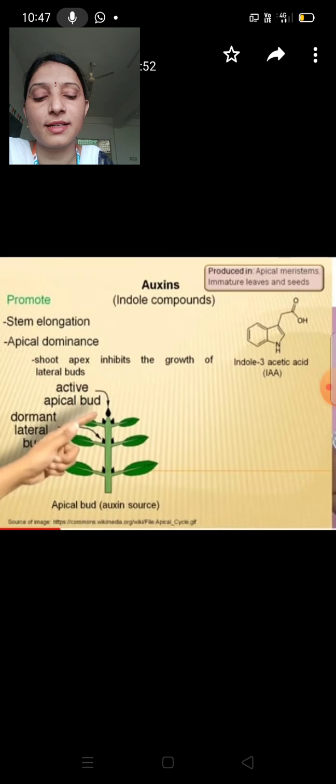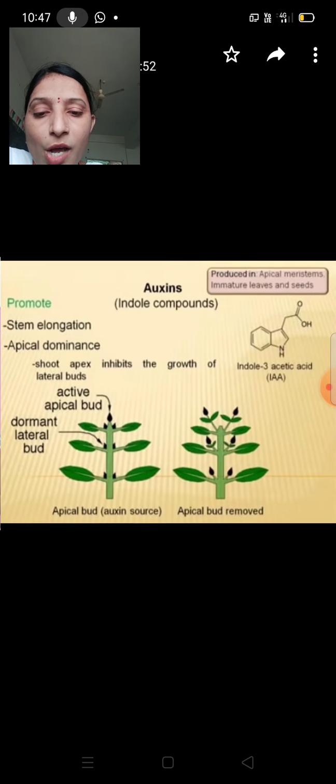Okay, in this plant there is an active apical bud, and it is in this part that the auxins are produced. Even though auxins promote stem elongation, they inhibit the growth of lateral buds. As a result, lateral buds will not grow into side shoots. Now if I remove the apical bud, the auxin concentration lowers, and because of this the lateral buds will grow into side shoots.